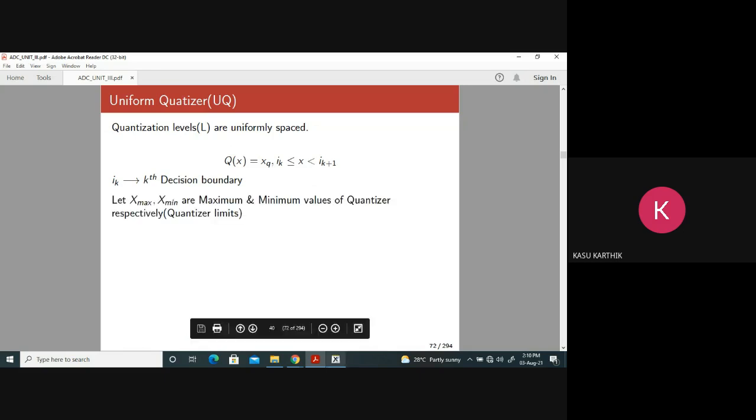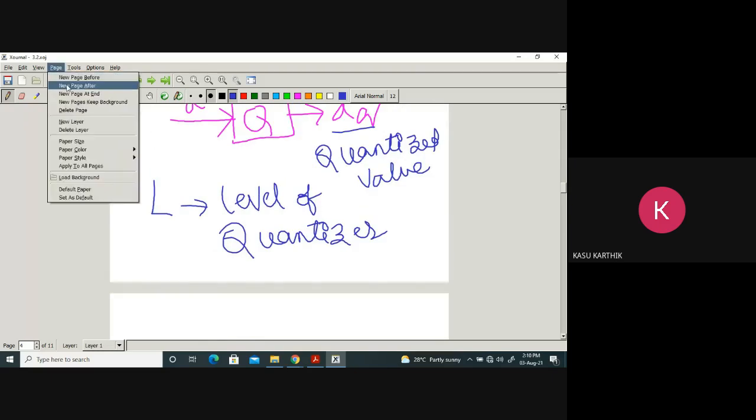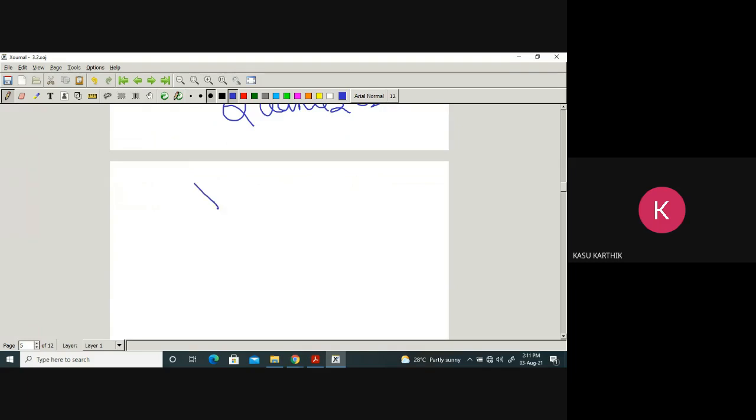Now let us take some other parameters of this quantizer. Every quantizer has got some limits: x maximum, x minimum.